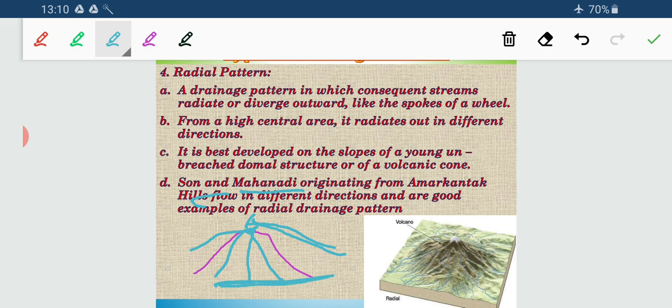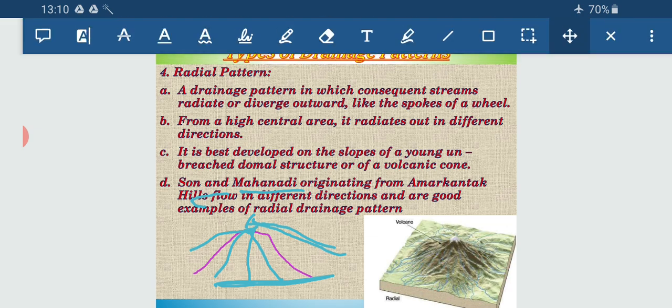So what are the four drainage patterns? Dendritic, followed by river Ganga and its tributaries. Next it is trellis. River Narmada is showing the best example for the trellis pattern. Next centripetal pattern. Loktak Lake gives the best example for the centripetal pattern, and lastly radial pattern. It is given by river Son, Mahanadi, even by river Narmada. It exhibits the radial pattern. So I have completed the four types of drainage pattern as per your syllabus.